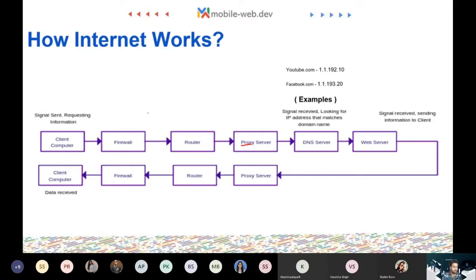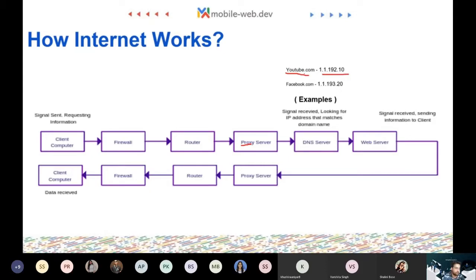It's not possible on the internet to have a server present for every domain name and every geographical location. So that's why we have something called a proxy server that acts like an actual server but is not. This proxy server then takes the request to a DNS server. A DNS server matches the domain name against the IP address where it is hosted.